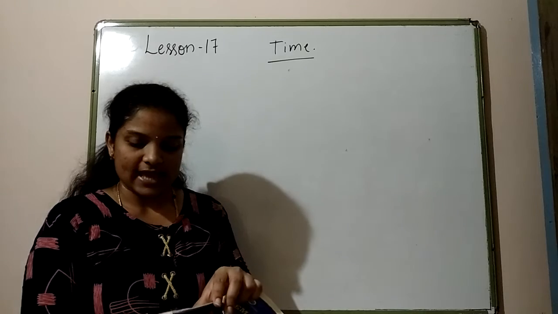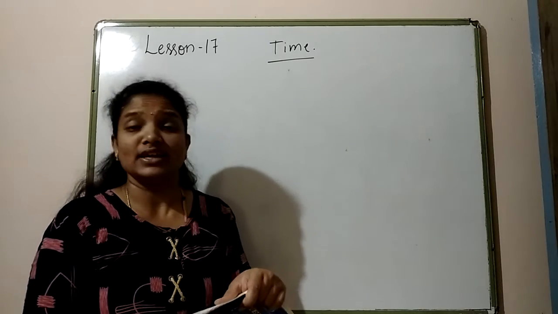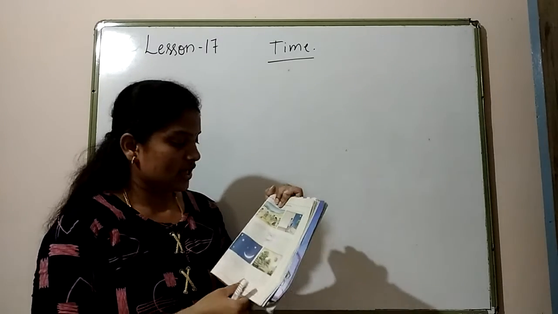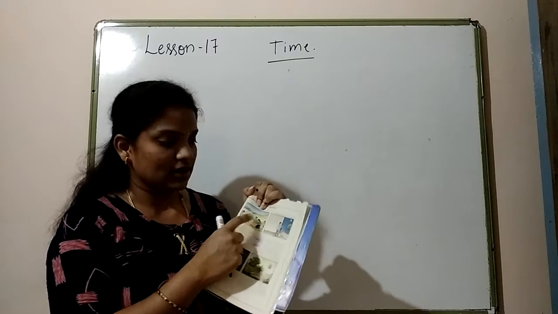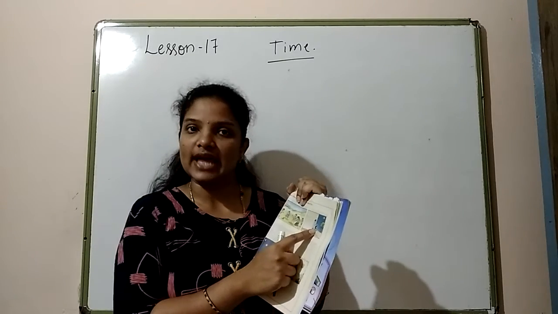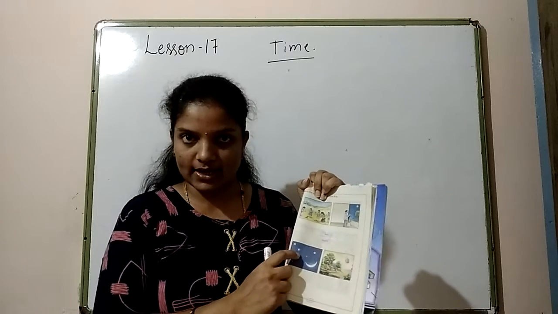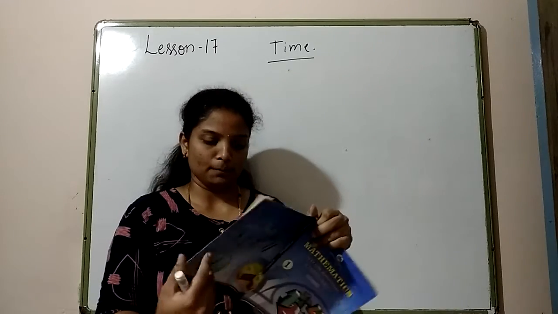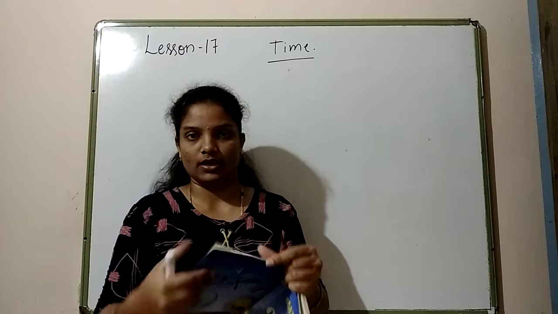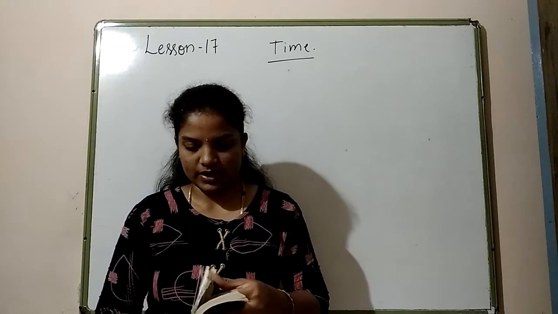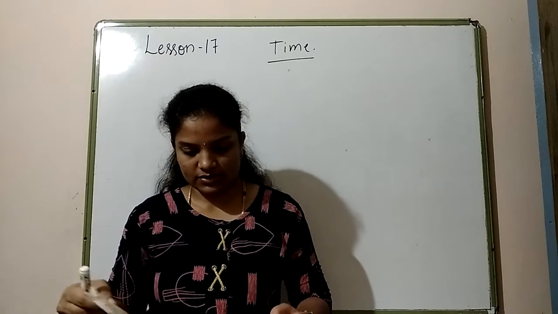So we know what is day and night, right? So in the daytime we play. We play in the daytime and we see the moon in the night time. So here is the star and moon will come in the night and sun will come in the morning or day. Okay, so this is very easy one.